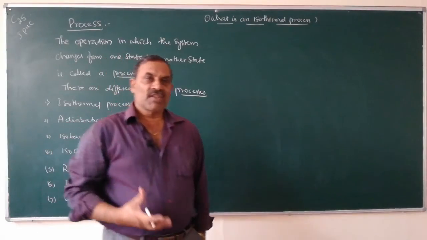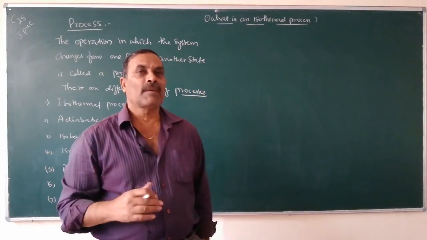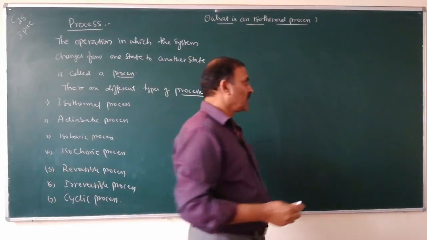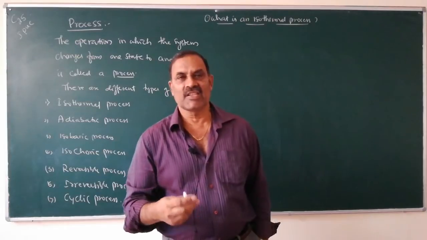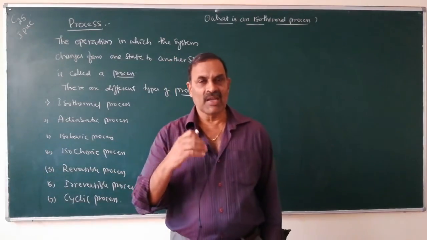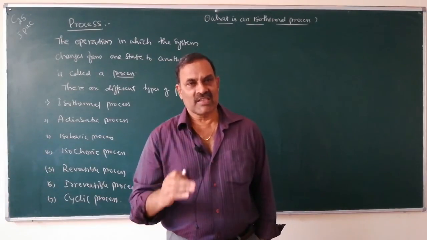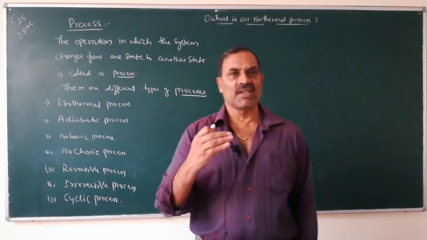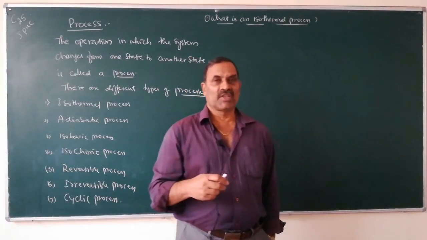The process which takes place at constant temperature. The process which takes place at constant temperature is called an isothermal process. Iso means same, thermal means temperature. The process which takes place at constant temperature is called an isothermal process.